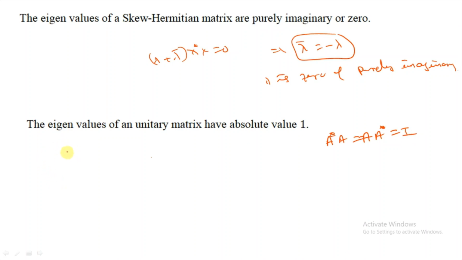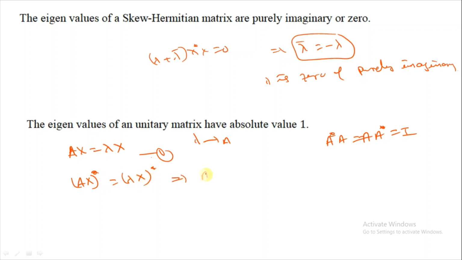We know this one. Suppose lambda is an eigenvalue of A corresponding to eigenvector x. This means Ax equal to lambda x. Take this as equation 1. Now take the conjugate transpose: x star A star equal to lambda conjugate x star. Call this equation 2.